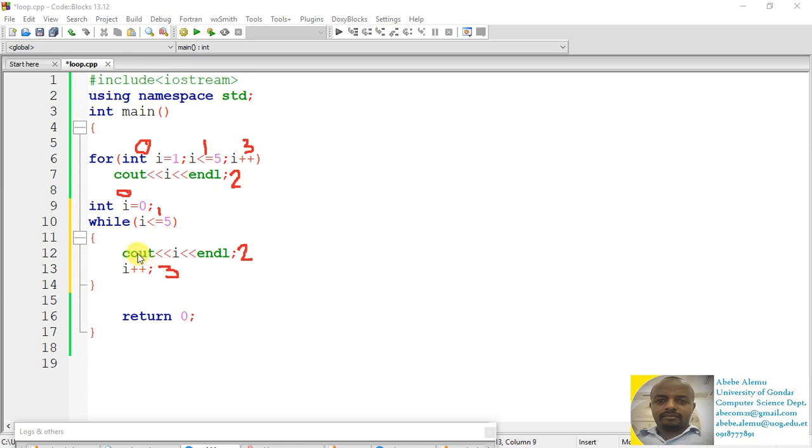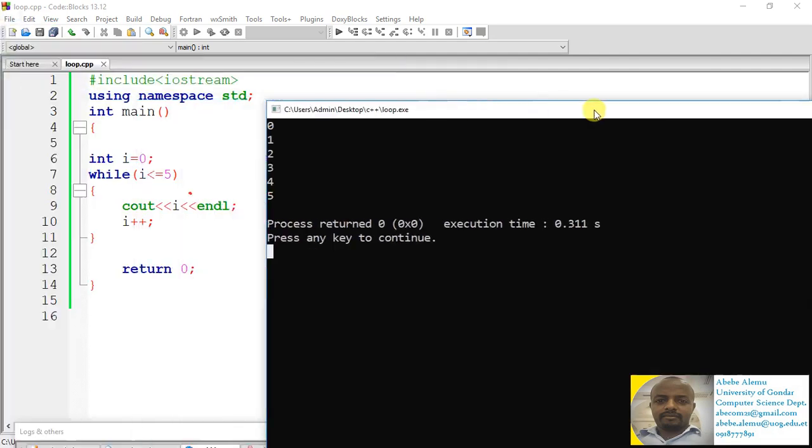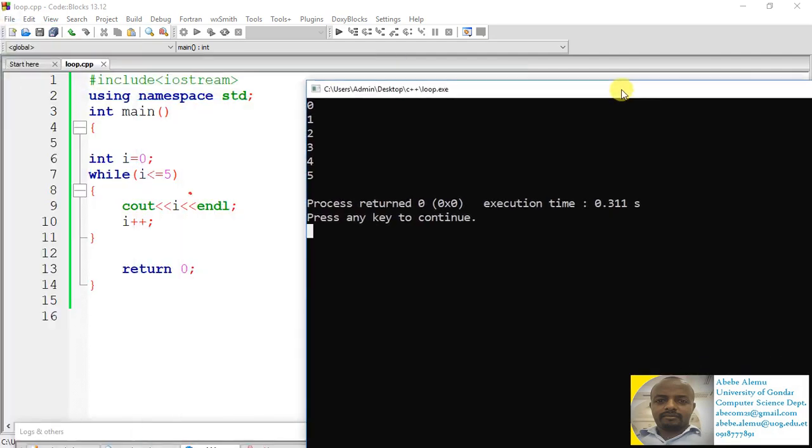Almost all the elements of the loop statement are contained in both, but the difference is the rule of the syntax. Let's remove the for loop and do it with the while loop. Run, and we get exactly the same output.